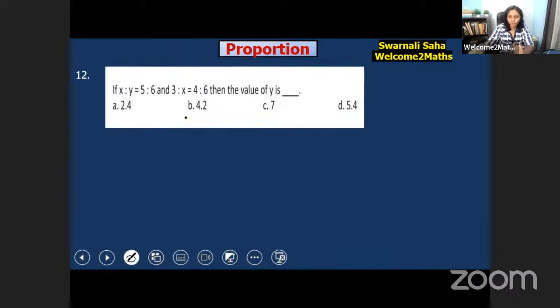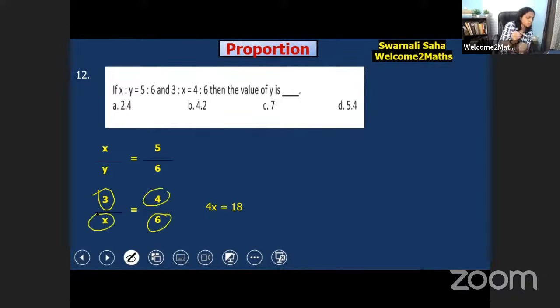5.4. So let's check it. x is to y is 5 is to 6. That means x by y is equal to 5 by 6, and 3 by x is equal to 4 by 6. Okay, so now what you have to do? 4x is equal to 3 into 6, which is 18. So the value of x would be 18 by 4, and that means it's 9 by 2.